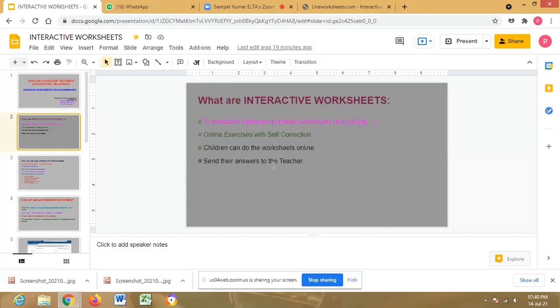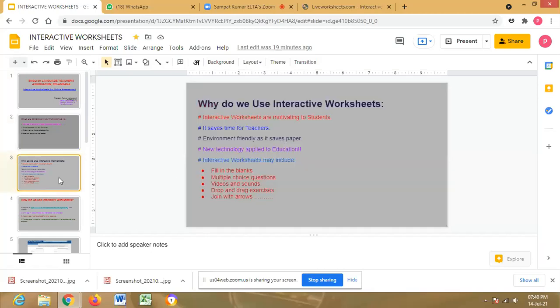They can do the worksheets online, and then they send their answers to the teacher. Then the teacher gets their score instantly, and students also get their score instantly. So it is totally interactive mode. The children can enjoy it, and it is a joyful activity for them.